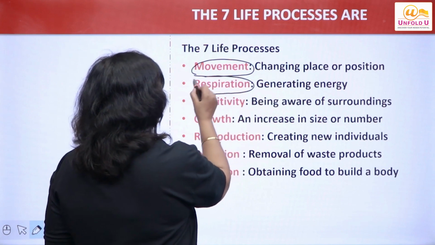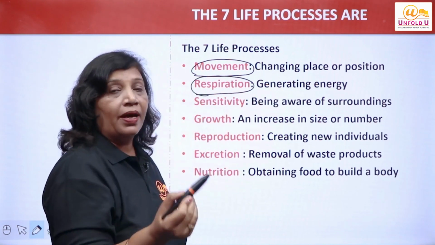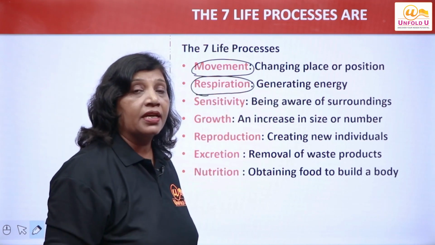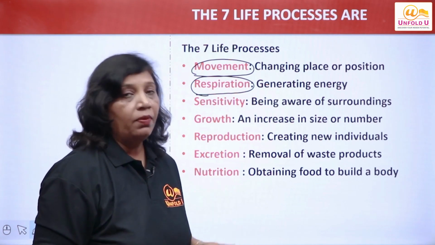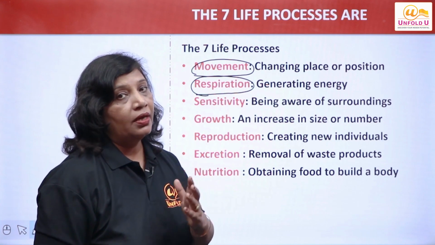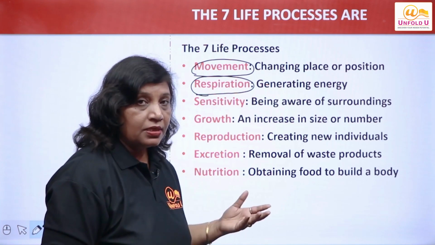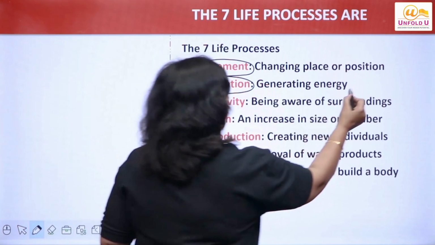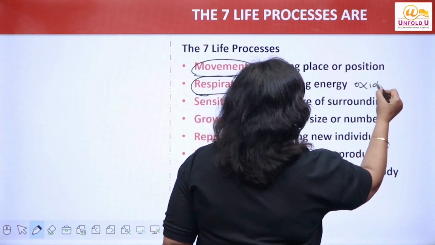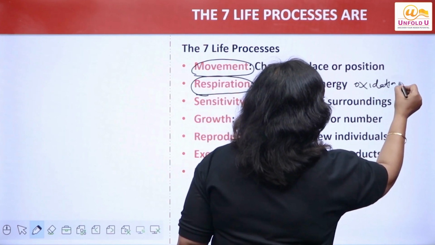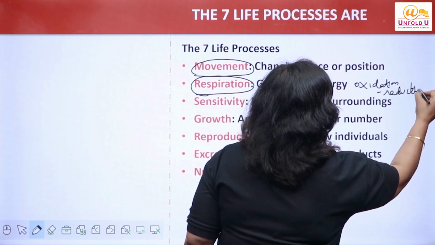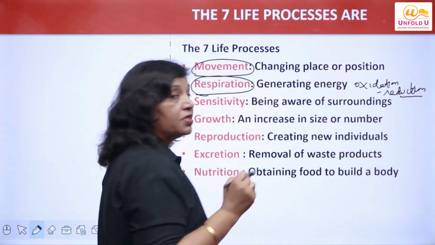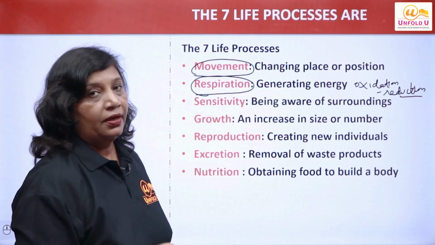Respiration, the process by which the food taken in by organisms is broken down with the help of oxygen to give energy. It is an oxidation process. It involves oxidation and reduction reactions.